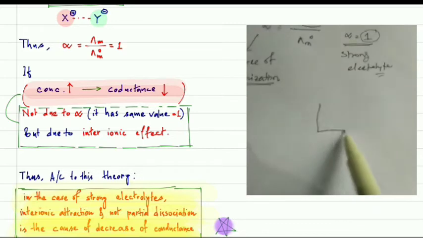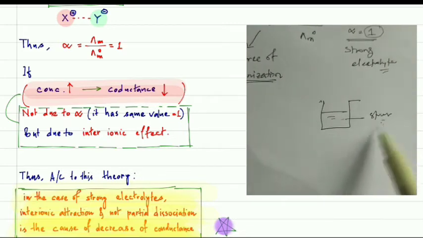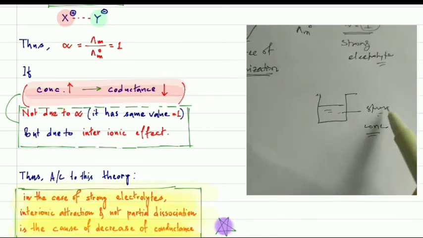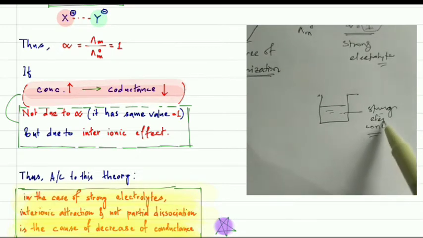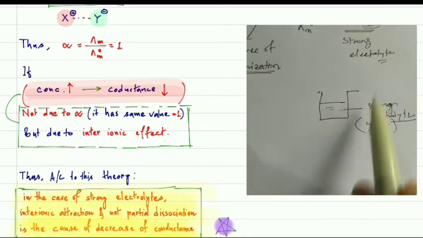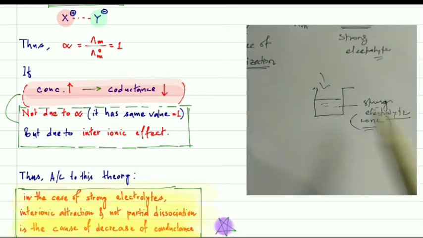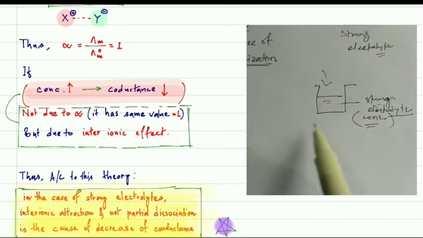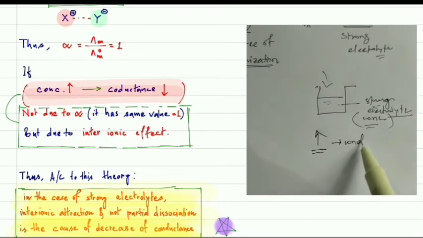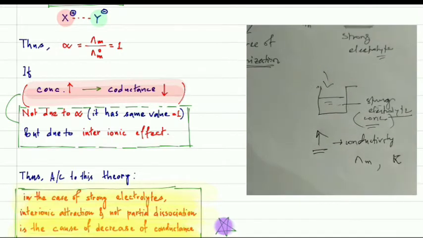Because we have observed that even in the case of a strong electrolyte, let's suppose this is your concentrated solution of a strong electrolyte, if you dilute this strong electrolyte having higher concentration, then also you will observe the increase of conductivity, whether it is lambda m or kappa, anything, it is increased.